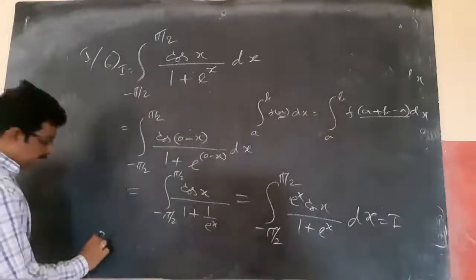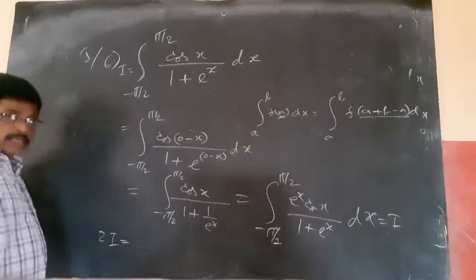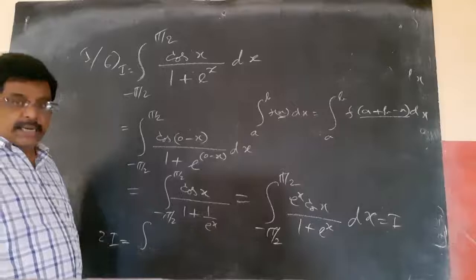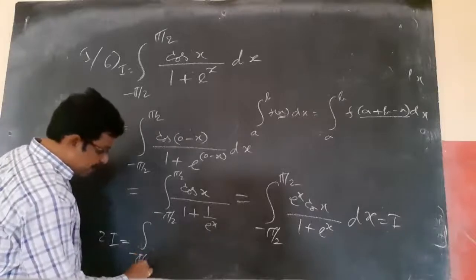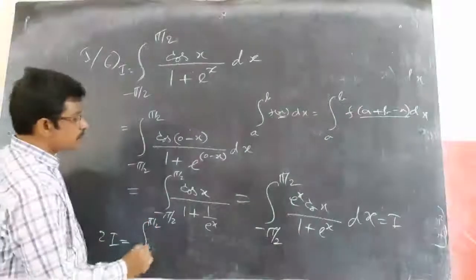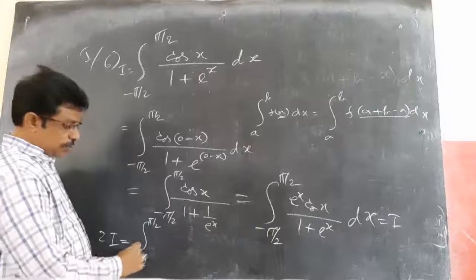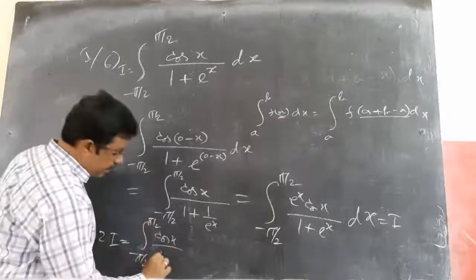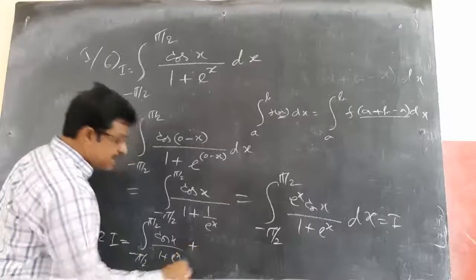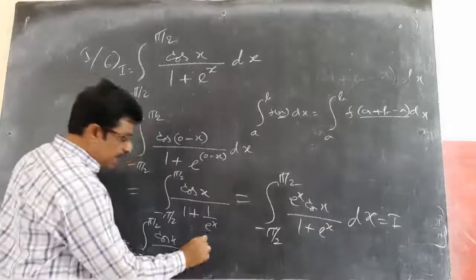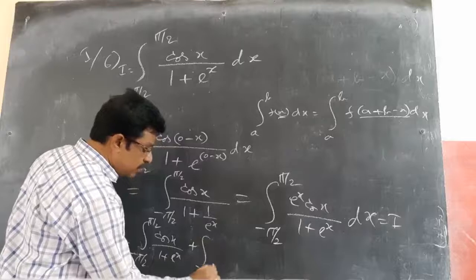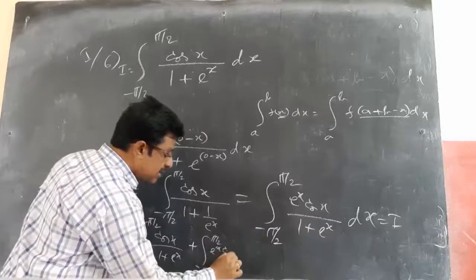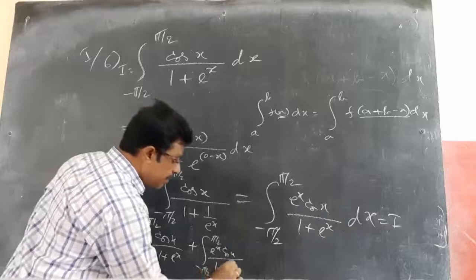So 2I is equal to the integral from minus pi by 2 to plus pi by 2 of cos x by 1 plus e power x, plus the integral from minus pi by 2 to plus pi by 2 of e power x into cos x by 1 plus e power x dx.